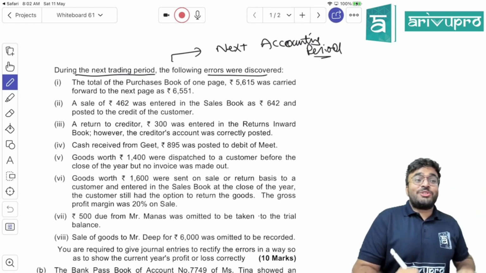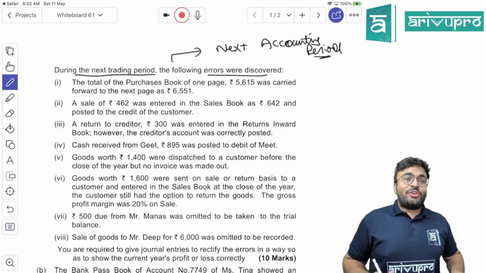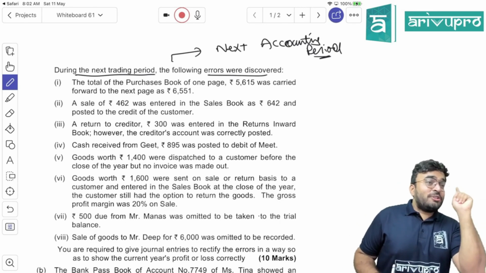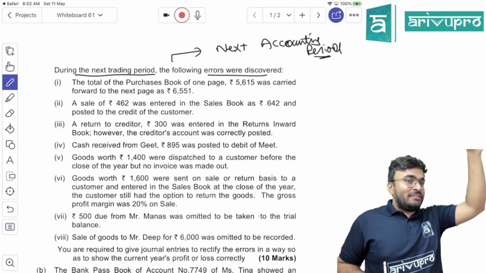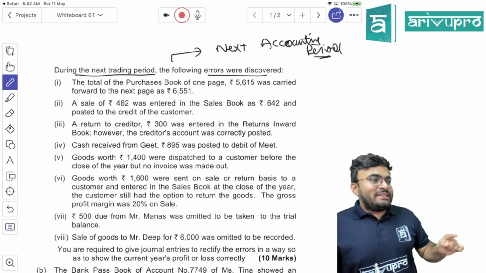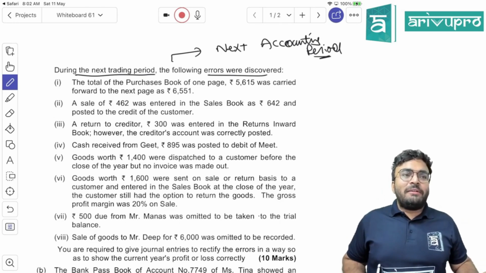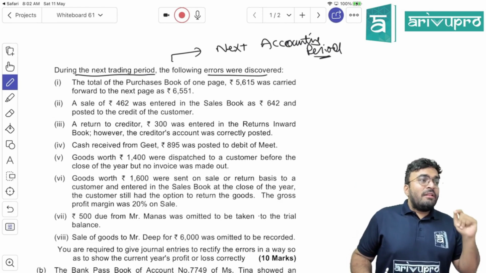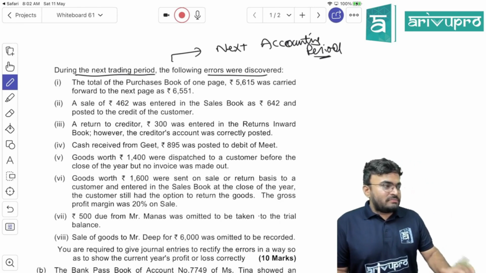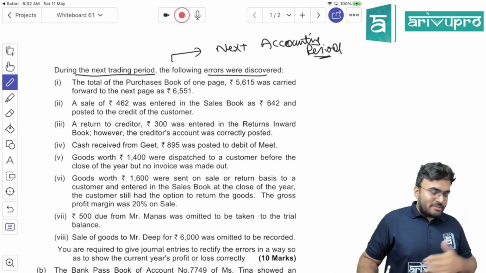What do we have to use? P&L adjustment account. P&L adjustment or P&L suspense? Where did we use P&L suspense? Death of a partner. Other than that, we have not used P&L suspense anywhere. This is P&L adjustment account. Clear? For what items you will use P&L adjustment? Nominal expenses. Anything that will affect our profit, we will use P&L adjustment.